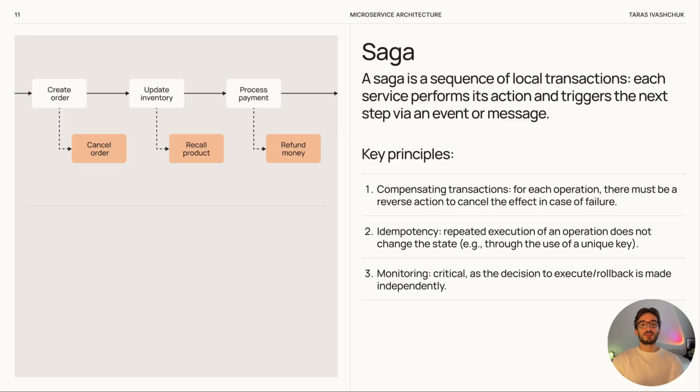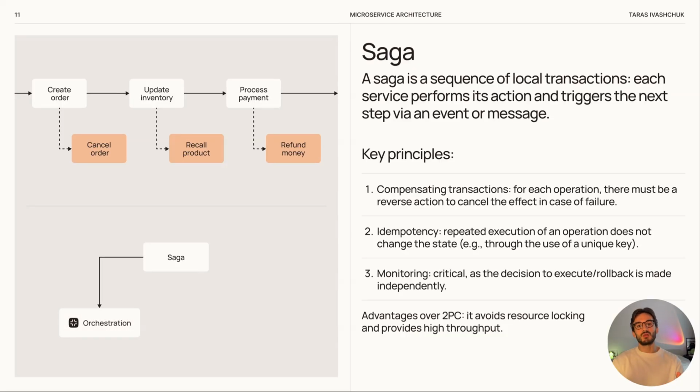The main advantage of Saga over two-phase commit is that it does not block resources and can reach high throughput. In two-phase commit, the system waits for the slowest participant, keeping resources locked. Saga, thanks to its async and event-driven nature, avoids this, but still Saga can be much harder to implement. And if it is designed badly, it can shoot you in the foot. There are two main types of Saga implementation: orchestration and choreography. And now let's take a closer look at them.